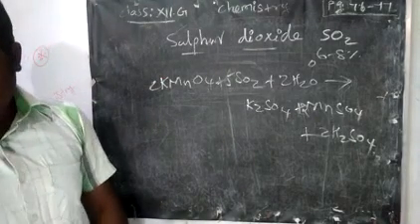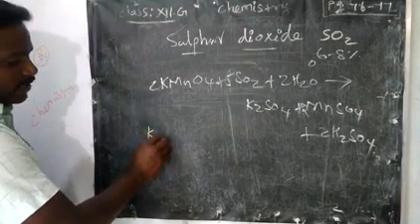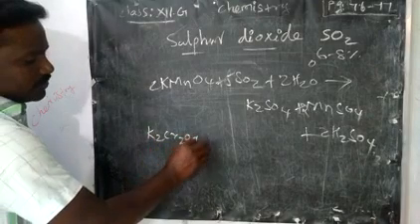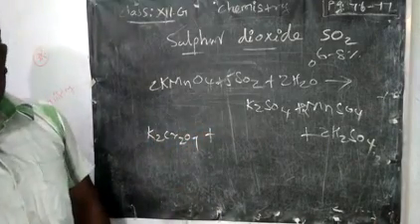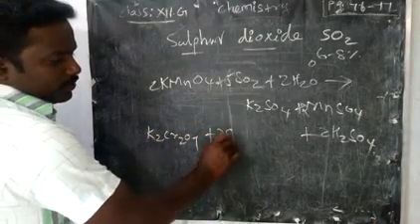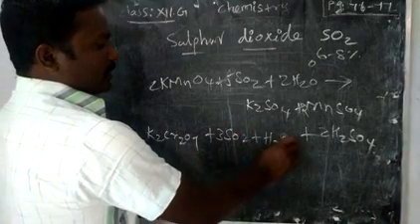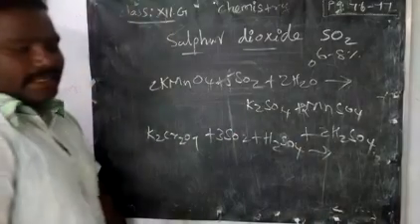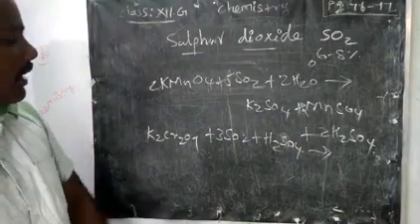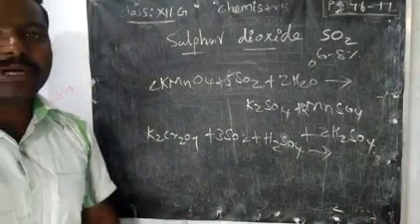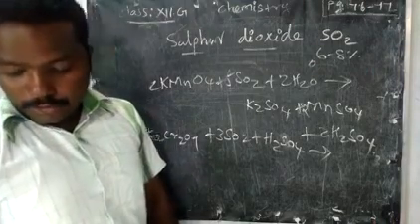Okay. Now potassium dichromate, K2Cr2O7, is treated with 3 moles of SO2, along with some moles of H2SO4, which we are also taking as a catalyst. Okay, in the D block we may study this oxidizing property of potassium dichromate.